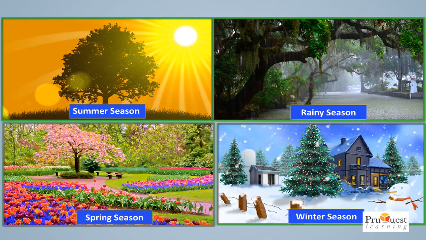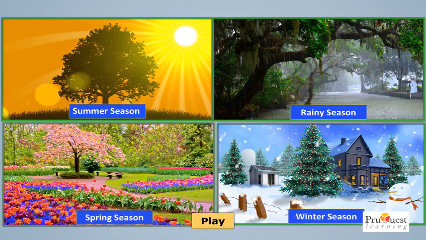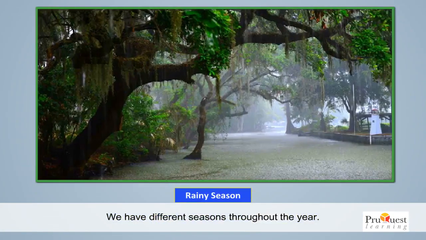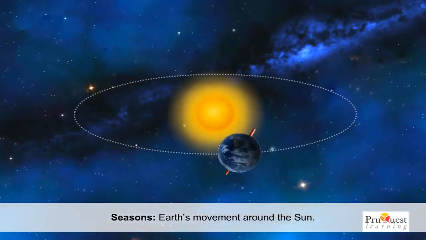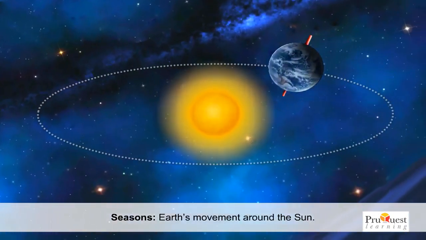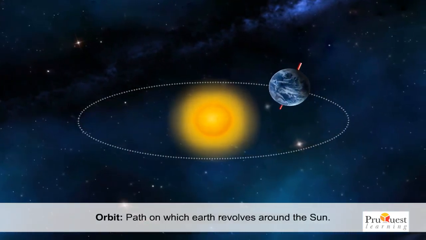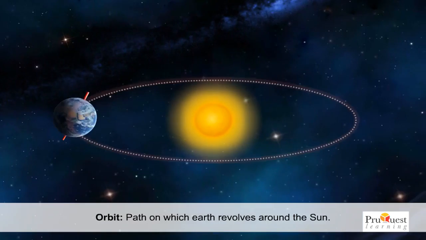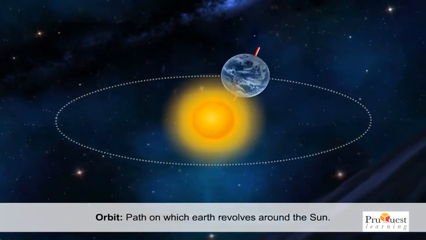Revolution of the earth. Do we have one season throughout the year? How many seasons do you experience in a year? We have different seasons throughout the year. Change of seasons happens due to the Earth's movement around the sun. The Earth moves around the sun on a fixed path called its orbit. This movement of the Earth around the sun is called revolution.